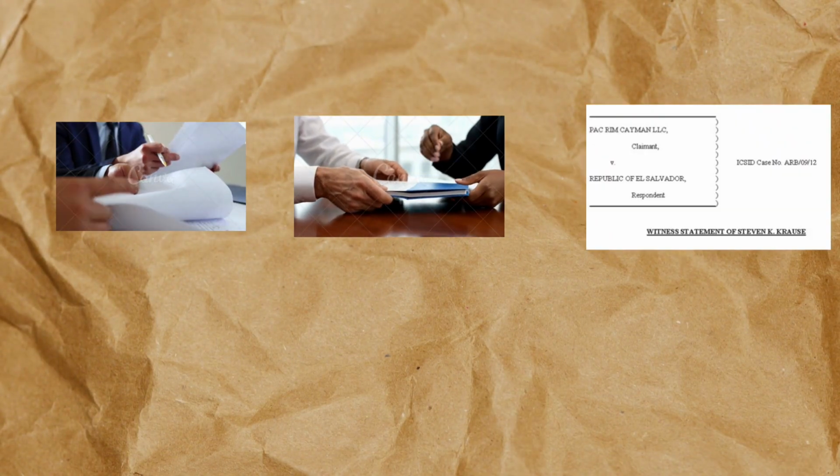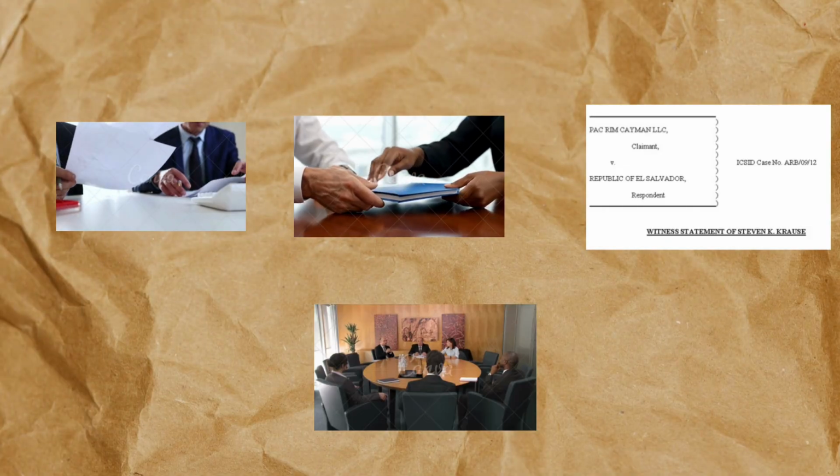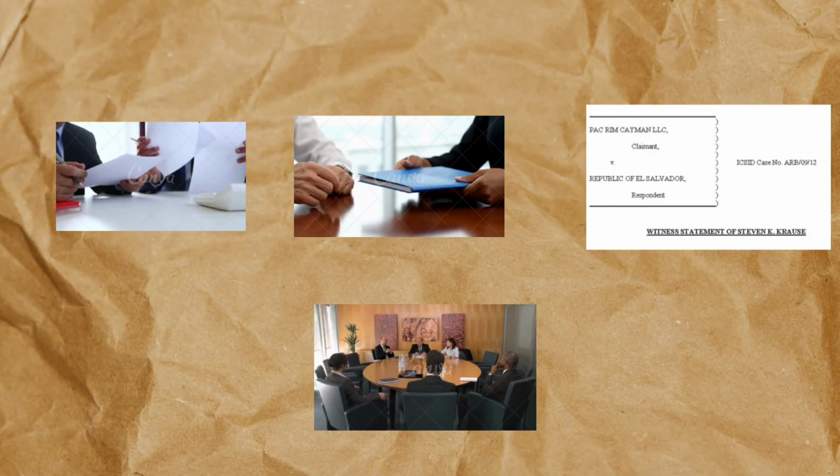The tribunal then conducts the proceedings, which may include written submissions, exchange of evidence, witness testimony or witness statements, and hearings. And in this case, arbitration procedures are usually more flexible and confidential compared to court litigation.